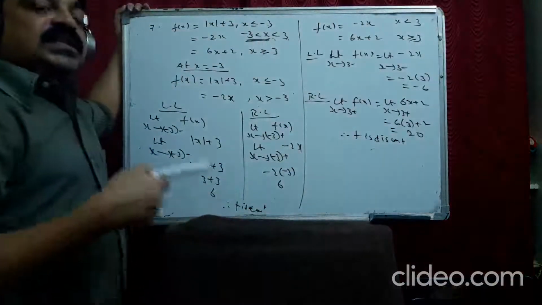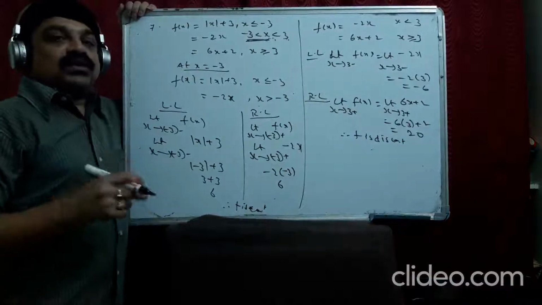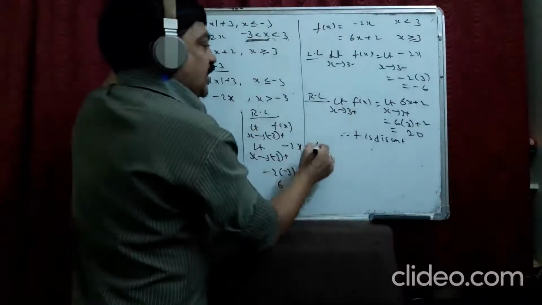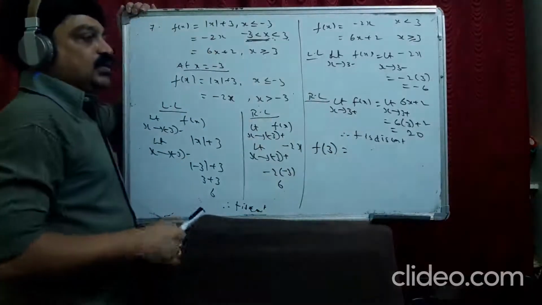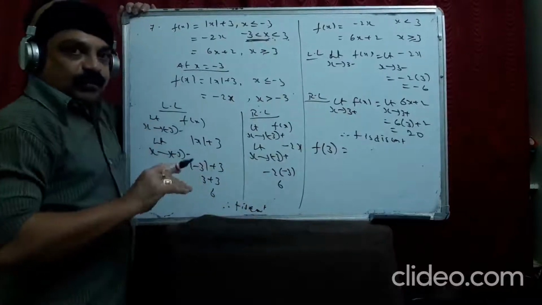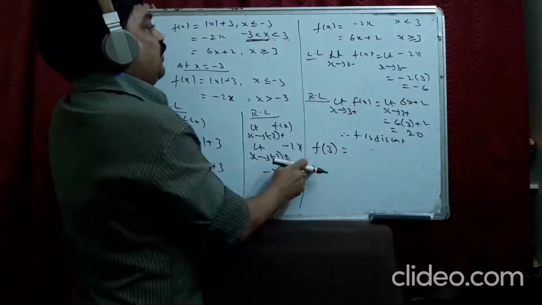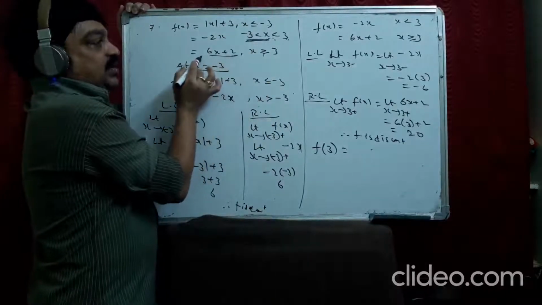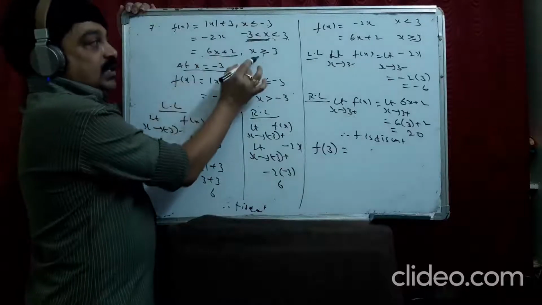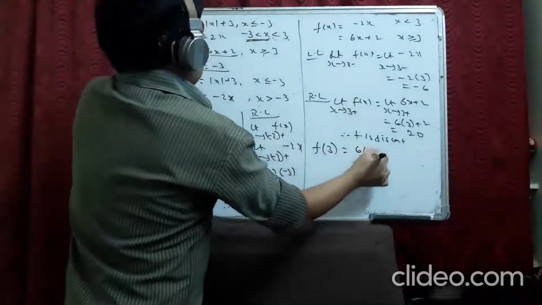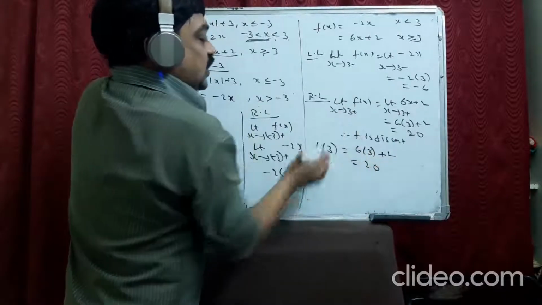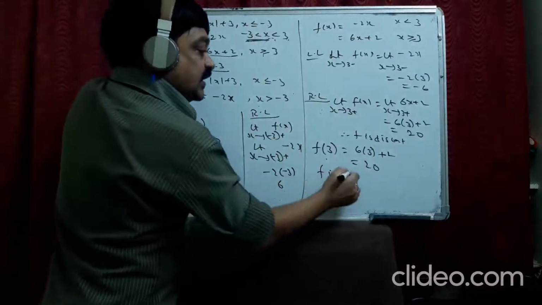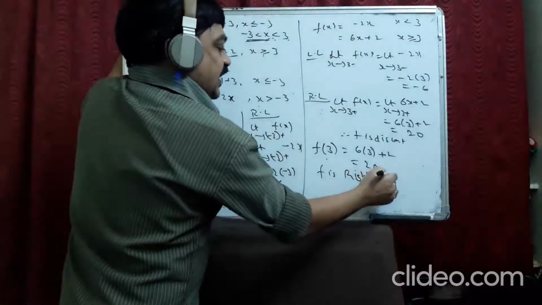Now, when it is discontinuous, you can also check one more thing. They don't ask you, but we can check. What is f(3)? When it is continuous, no problem. When discontinuous, f(3), where is x equal to 3 in this? Yes, you can take this function and substitute 3 there. So 6 into 3 plus 2, 18 plus 2, 20. So this is equal to the right limit. So this function is actually not continuous, but it is right continuous. Okay?